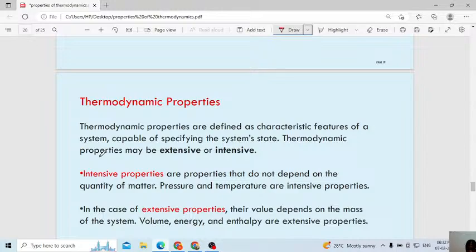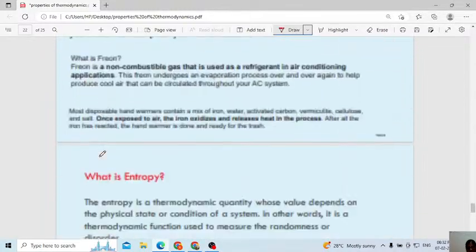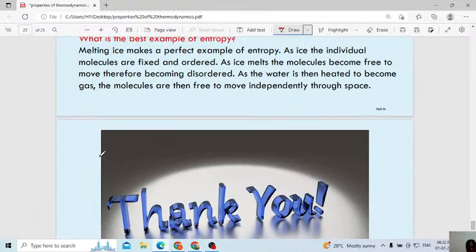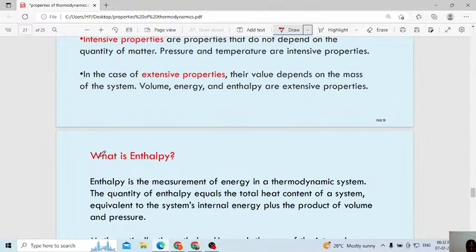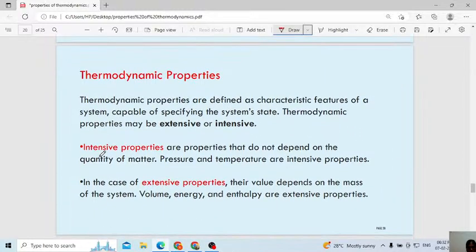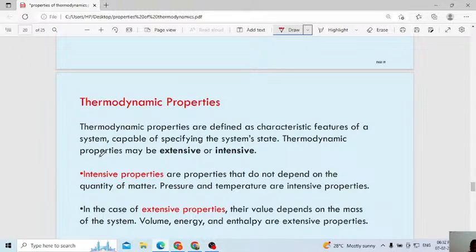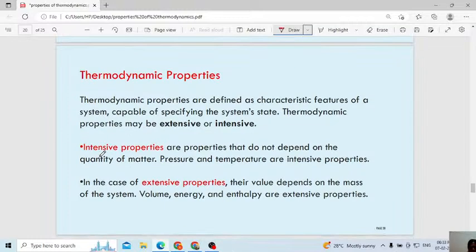Shall I stop? Shall I continue? Ten more minutes, if I continue ten more minutes, at least I can. Okay, only 3-4 slides are left. I will continue now. At least I can complete the thermodynamics laws fresh in the next class. Naziba, I will answer that at the end of the class. I will explain this, 3-4 slides are there. Don't worry, I will answer that one.